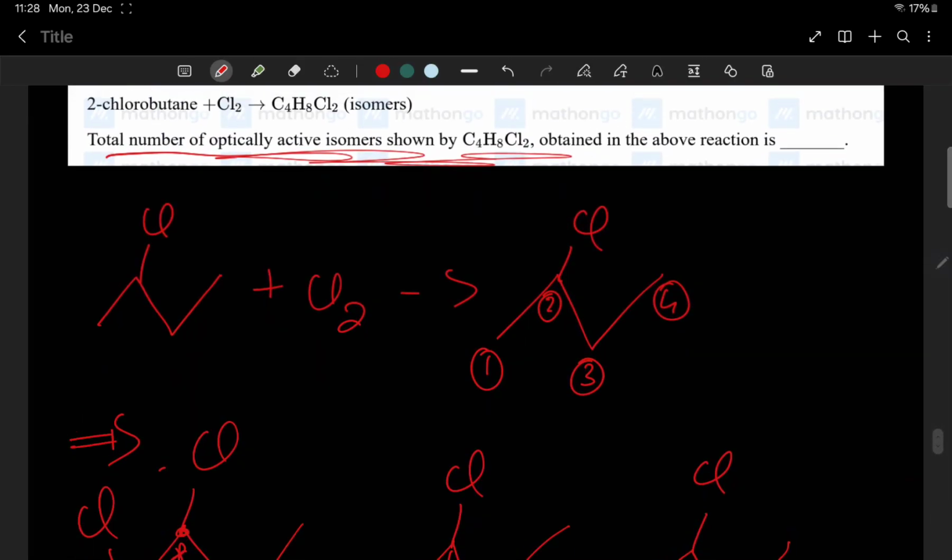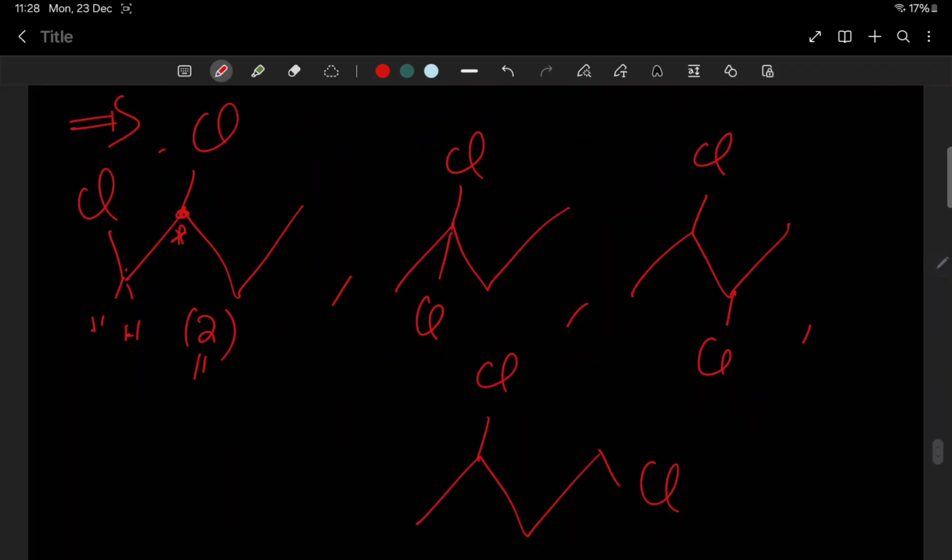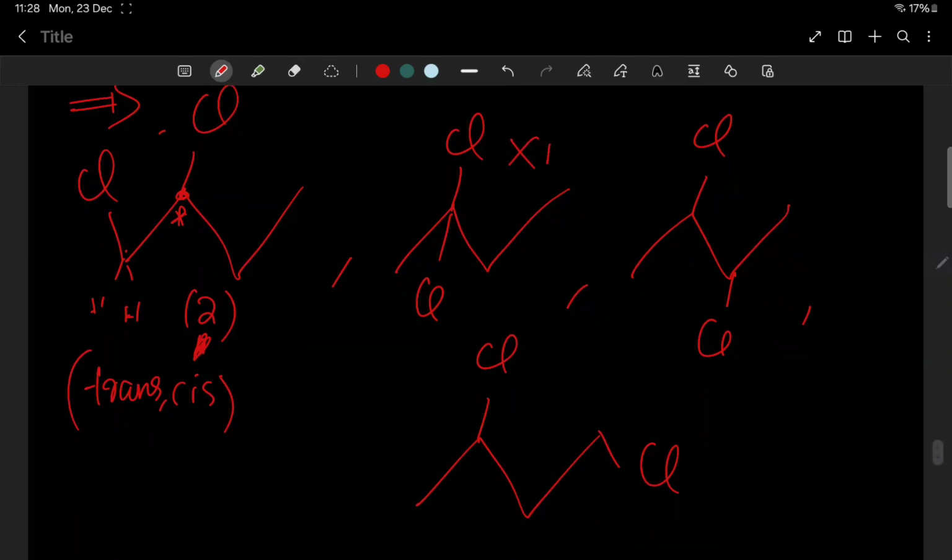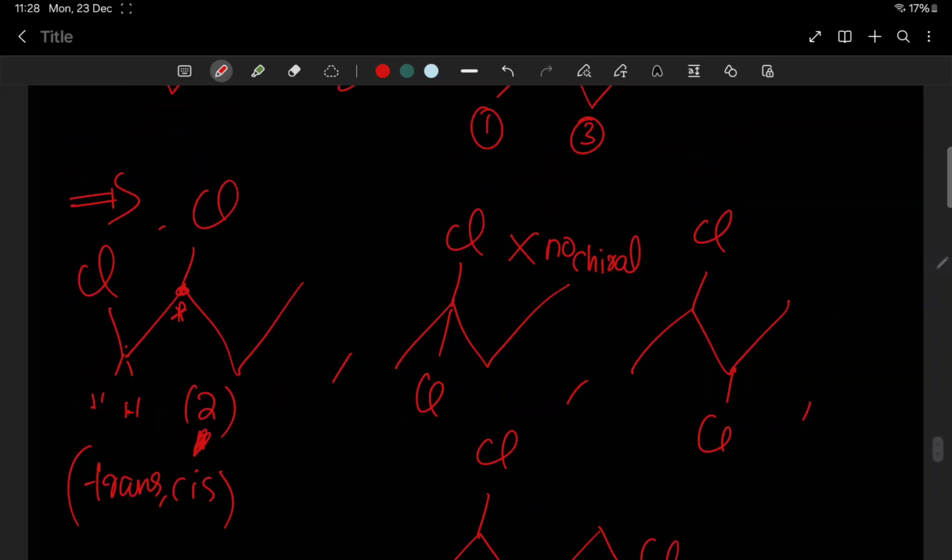Don't count other isomers. Here there are 2 optical, because 1 chiral carbon is here, one cis and one trans. Now the second one doesn't have a chiral carbon, so no optical isomers.